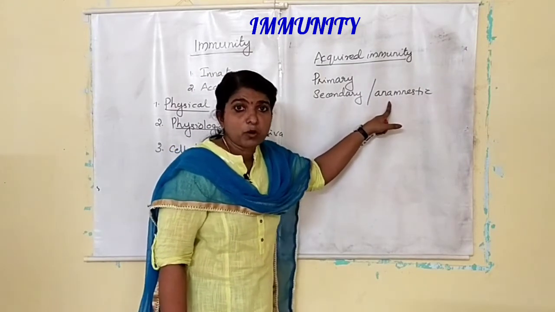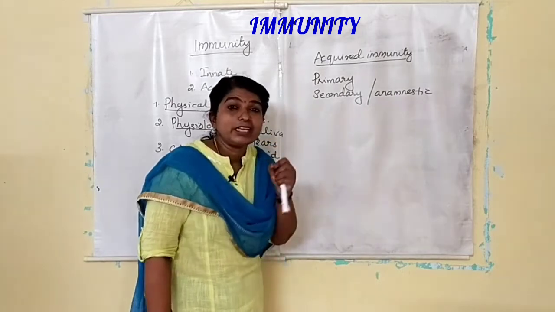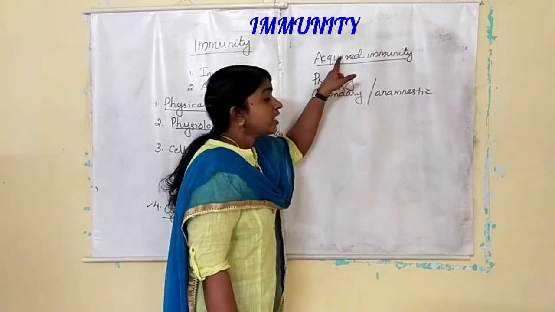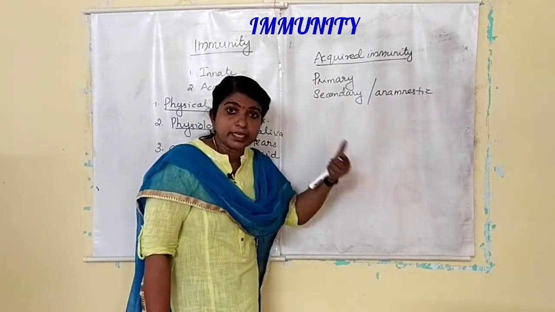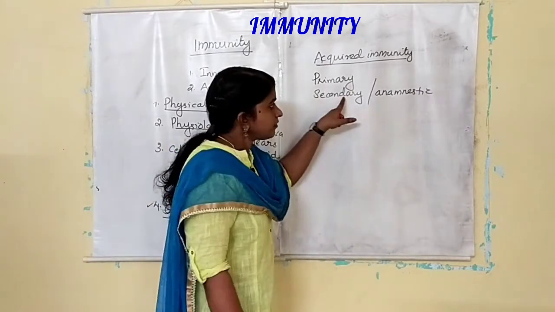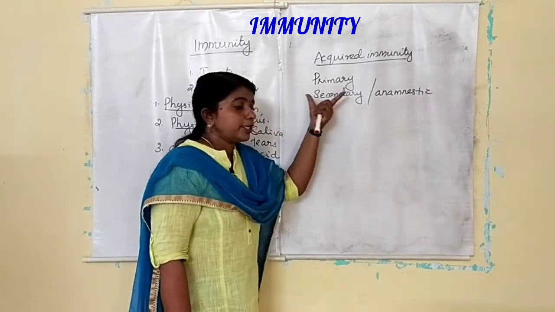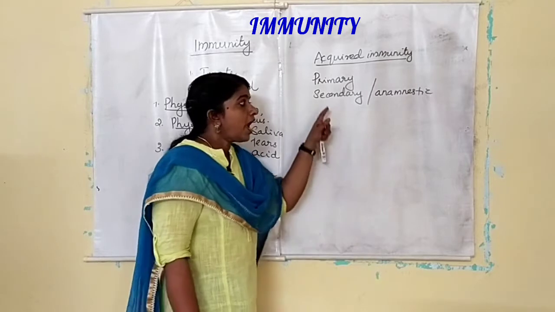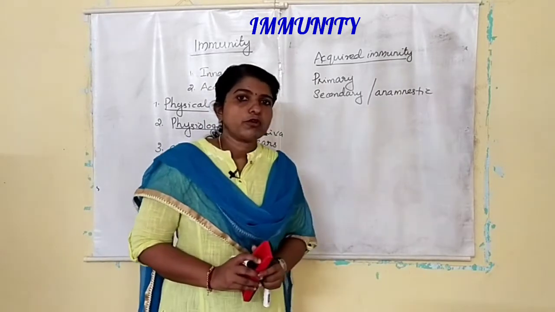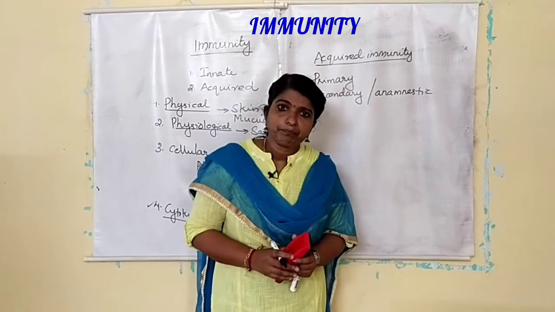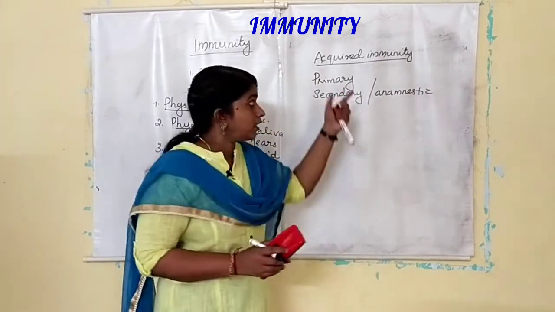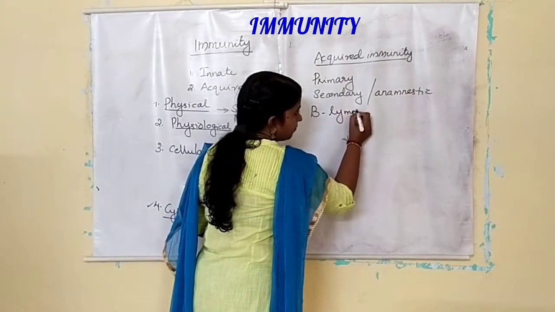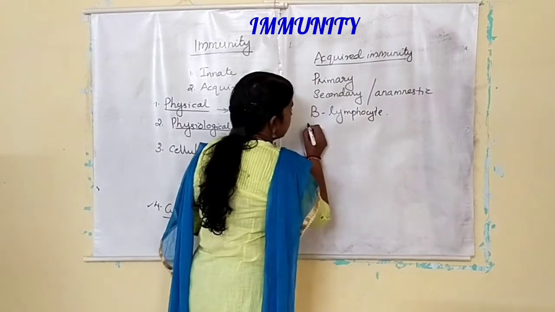This question was once asked in the board exam: when does the body elicit an anamnestic response? When the same pathogen encounters the body for the second time, our body produces a secondary response. It is a highly intensified one. And there are two types of lymphocytes in our body that are responsible for this immunity, that is B lymphocyte and T lymphocyte.